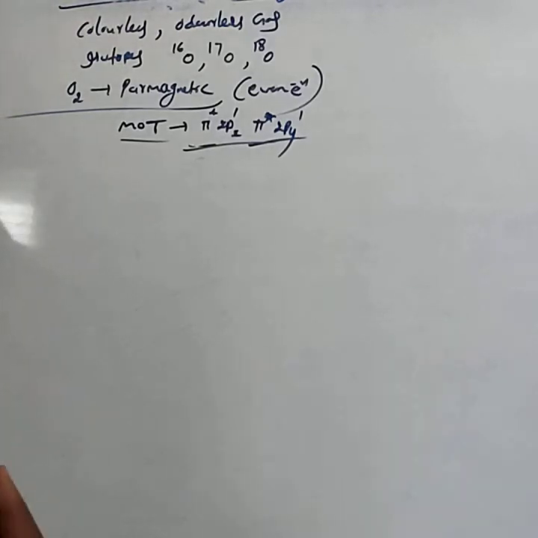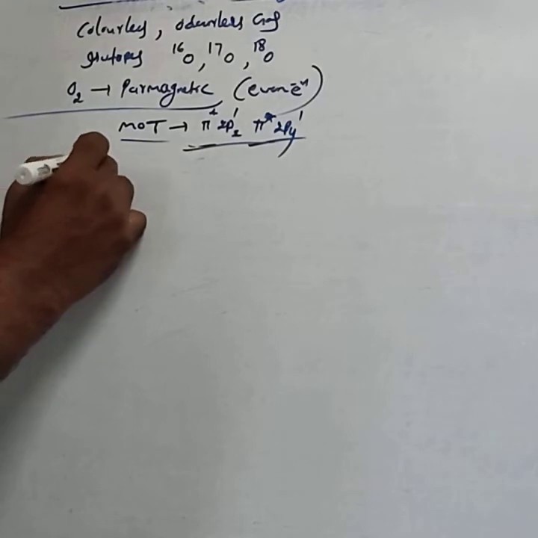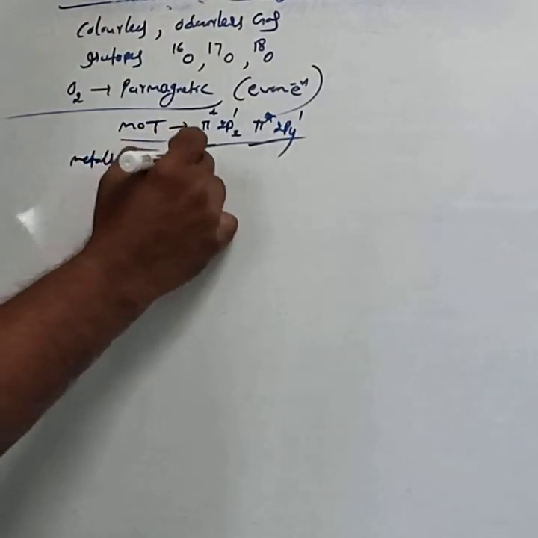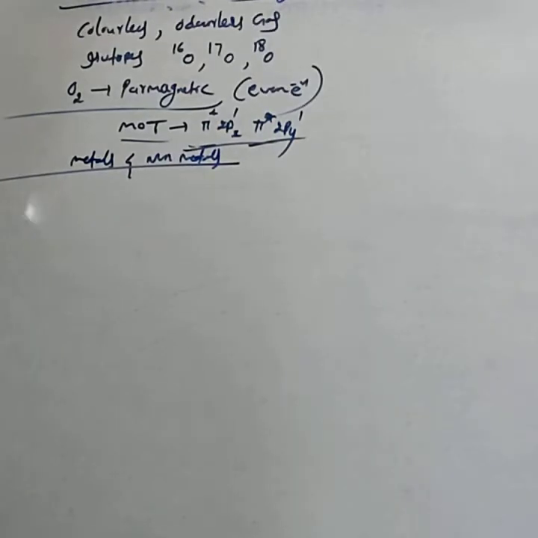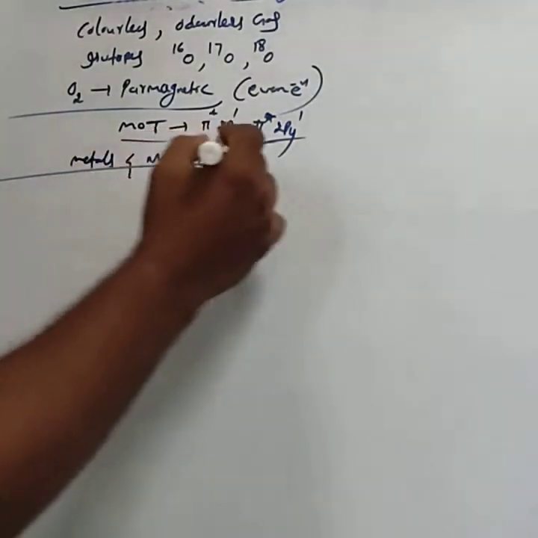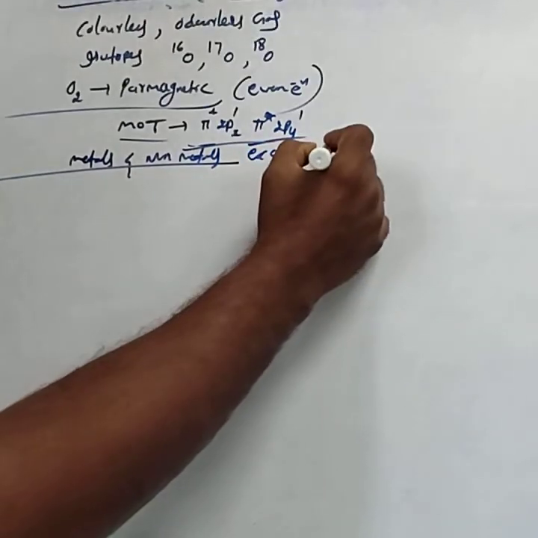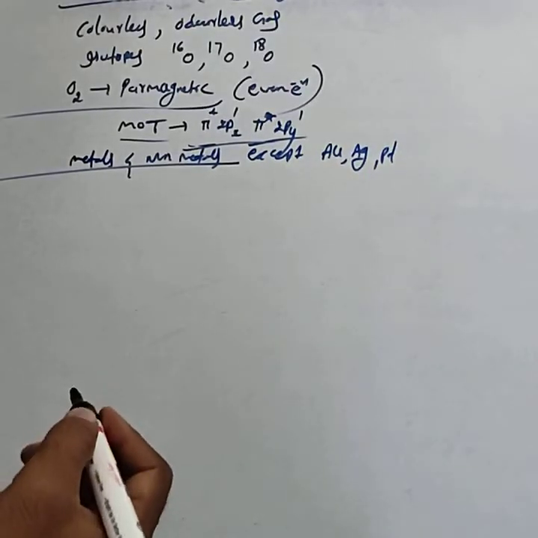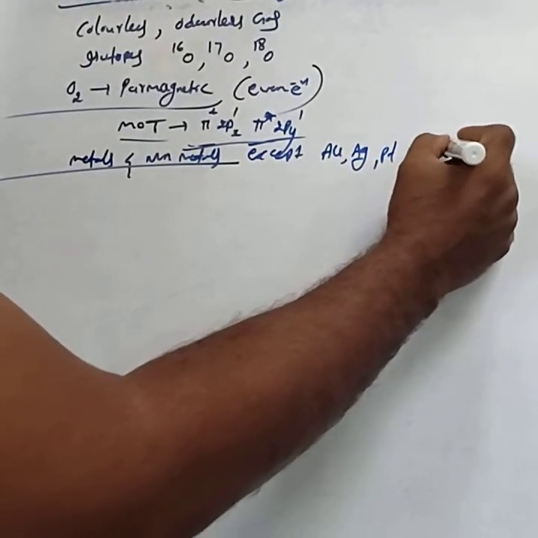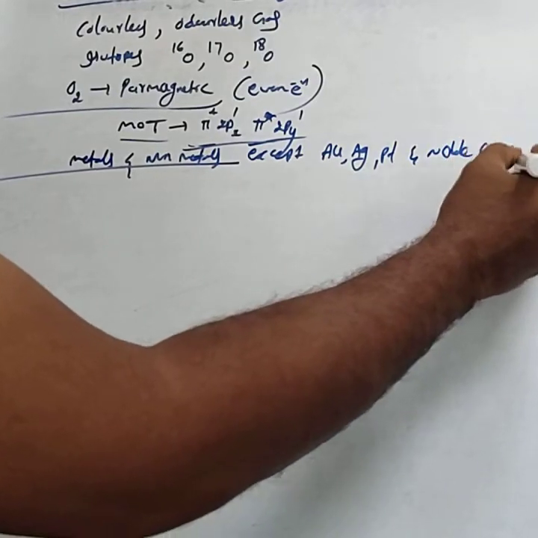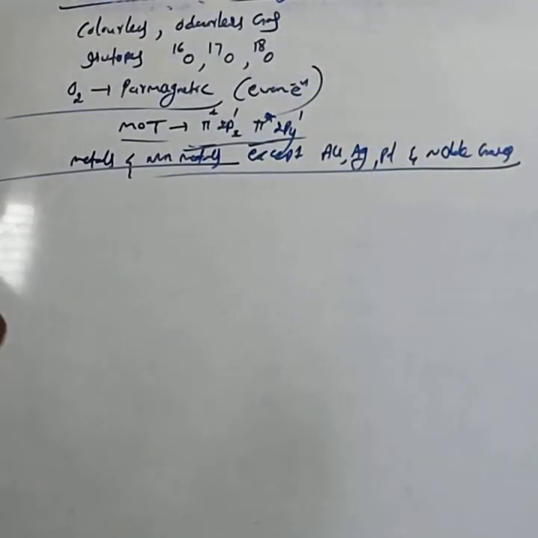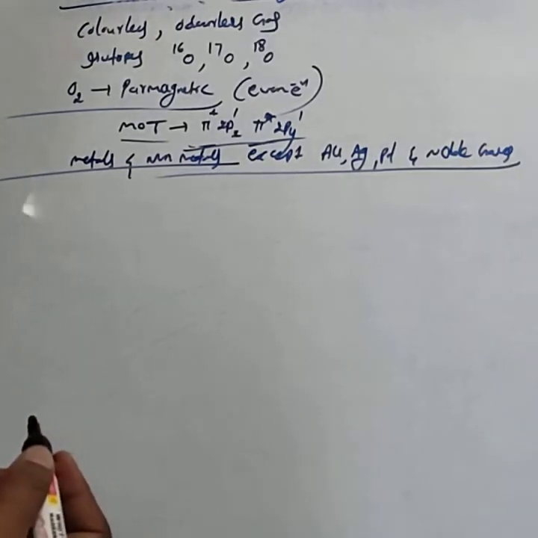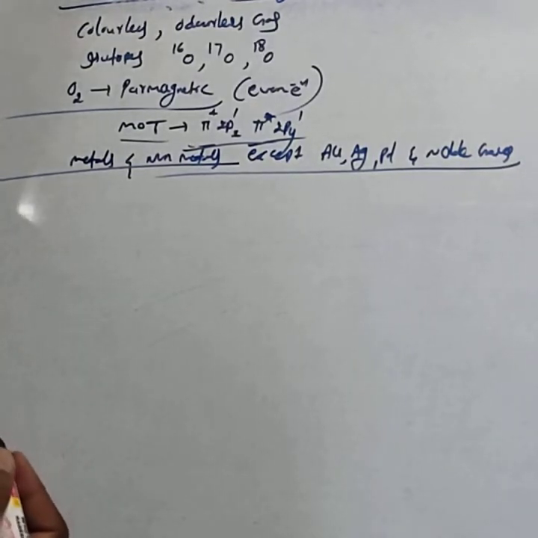Then we study the chemical properties. In chemical properties, dioxygen reacts with most of the metals and non-metals, except noble metals like gold, silver, platinum and the noble gases.